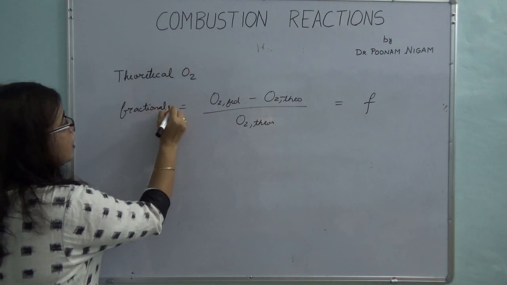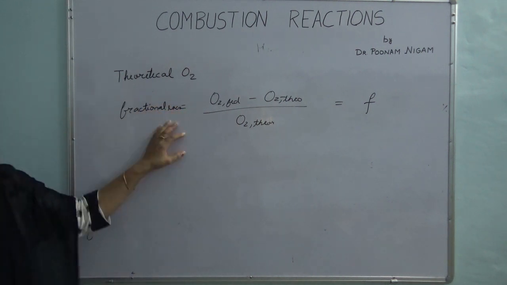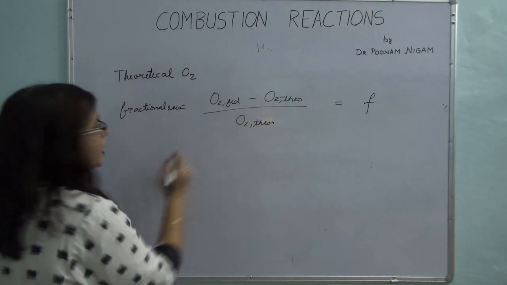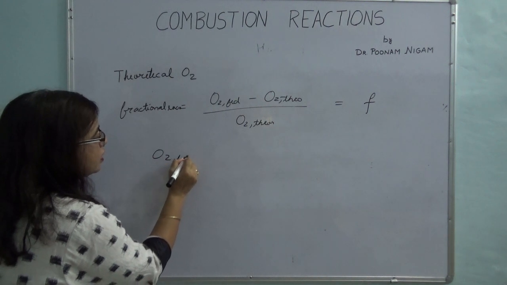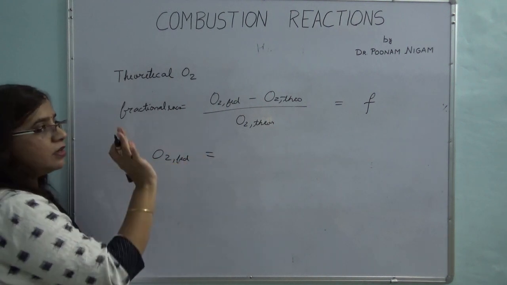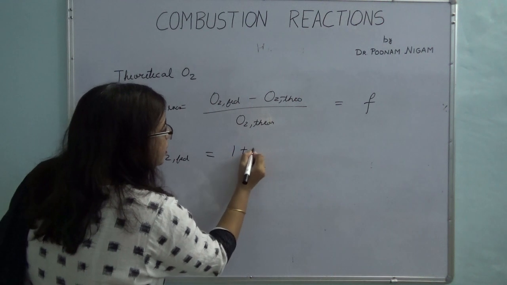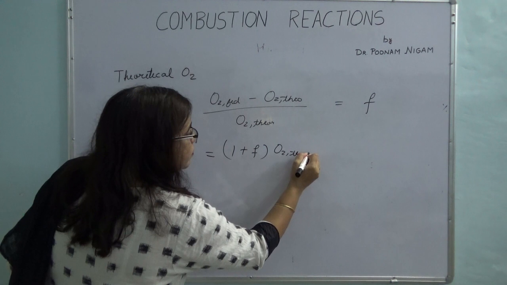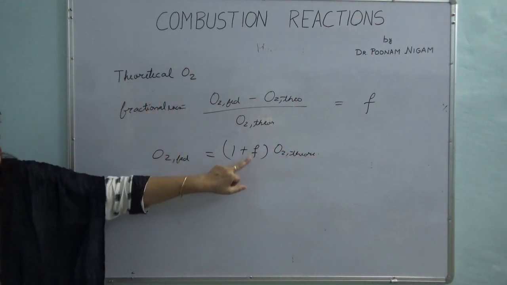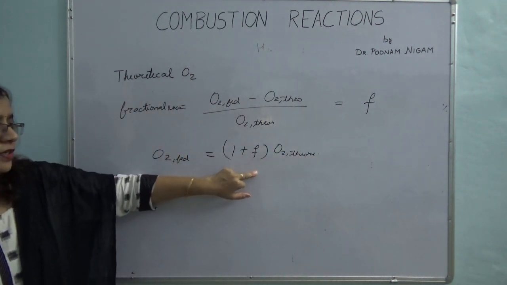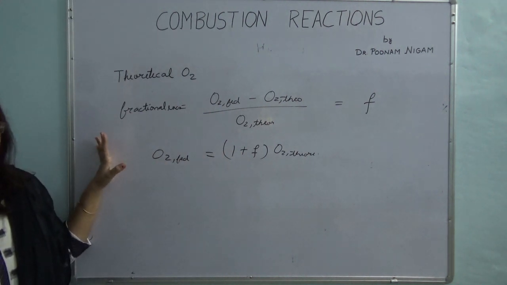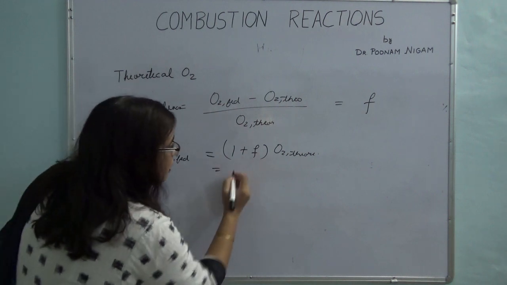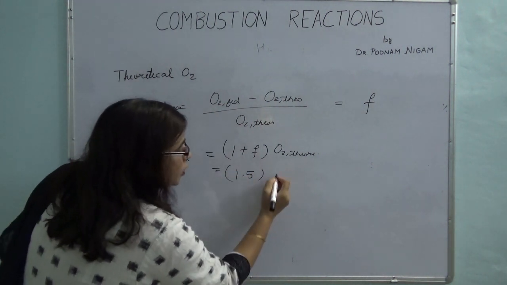Okay, now from the fractional excess you can quickly find the amount of oxygen which is fed. If you rearrange this equation, O2 fed becomes equal to (1 plus F) times theoretical oxygen. So if I am giving 50% excess oxygen, my fraction is 0.5, so it becomes 1.5 times theoretical oxygen.